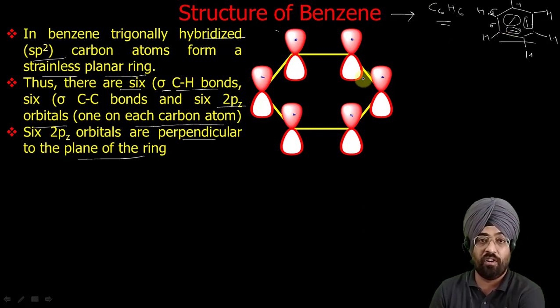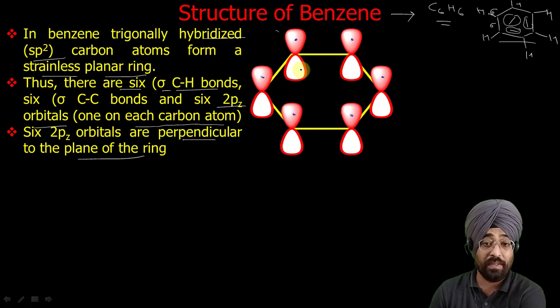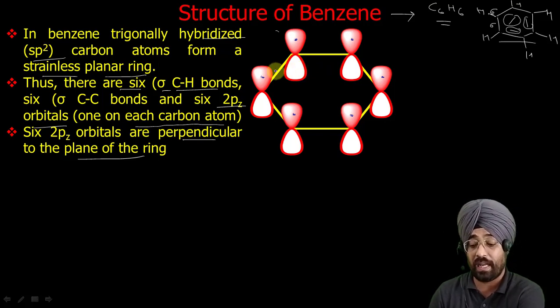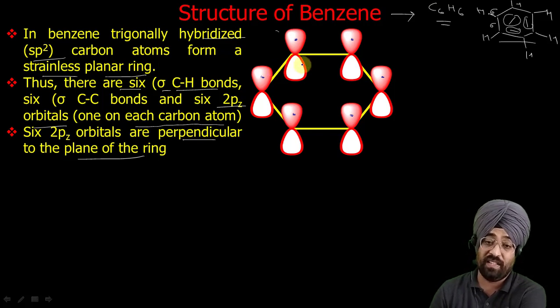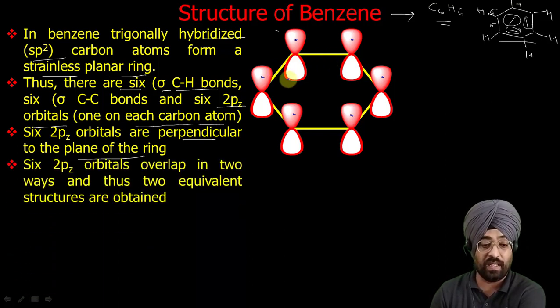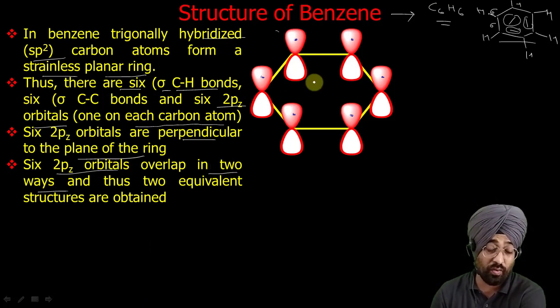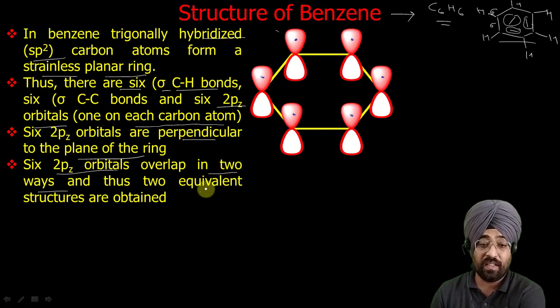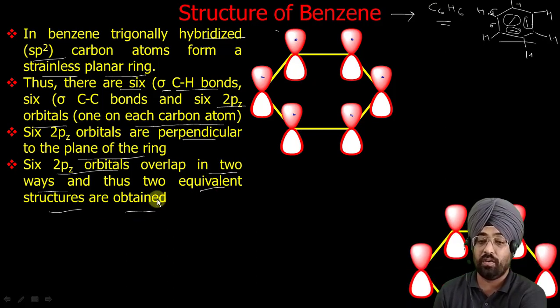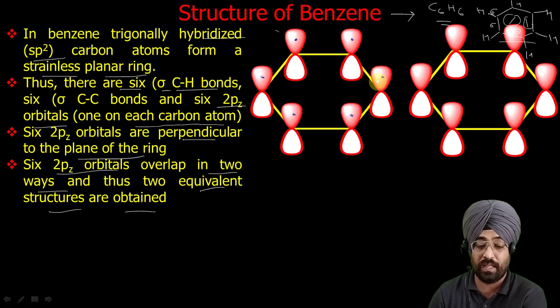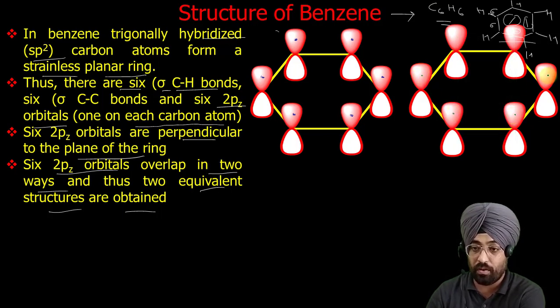As aromaticity involves pi electrons, we will be discussing more about how this pi bond can be formed, and what are the various ways in which these orbitals can overlap with one another. You can see that the 6 2pz orbitals overlap in 2 ways. There are 2 ways by which they can overlap to form 3 pi bonds, and these are 2 equivalent possibilities. First let me draw the 1 electron in each orbital, so that all these 2pz orbitals, which are perpendicular to the plane of the ring, contain 1 electron.